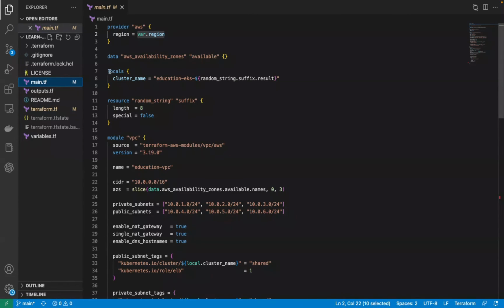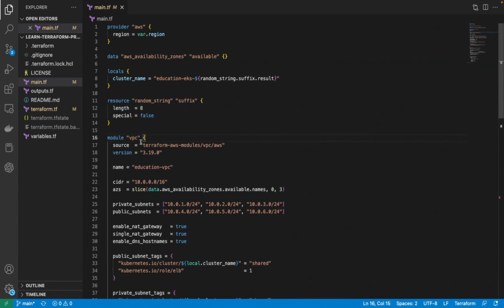And then we have a local variable, which is the cluster name. The cluster name is a constant string, and then we are generating a random string by this logic, generating a suffix and appending that suffix to the cluster name, so that every time we run, a unique cluster name will get assigned.